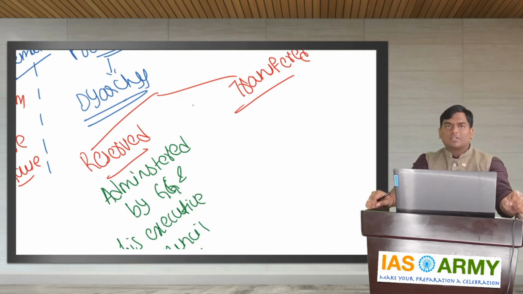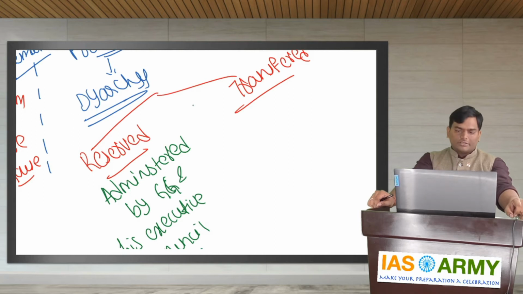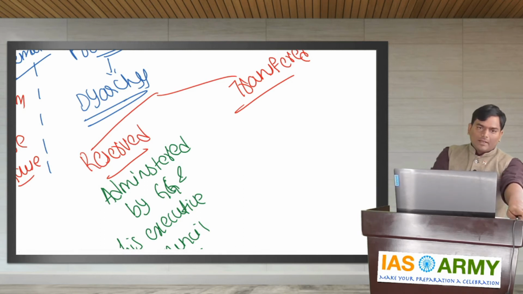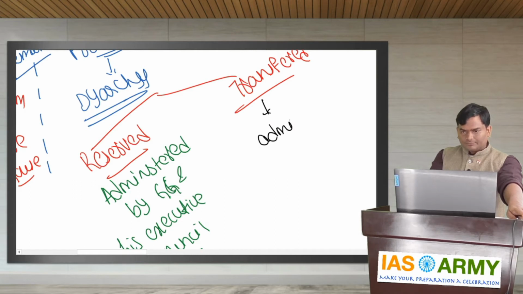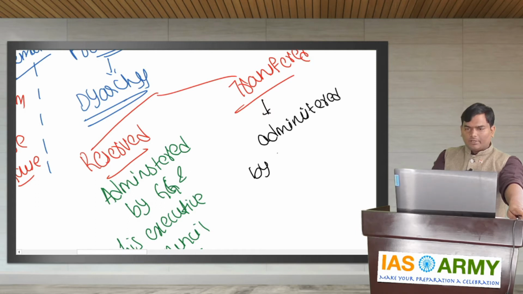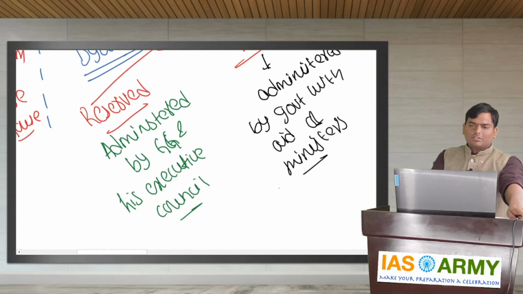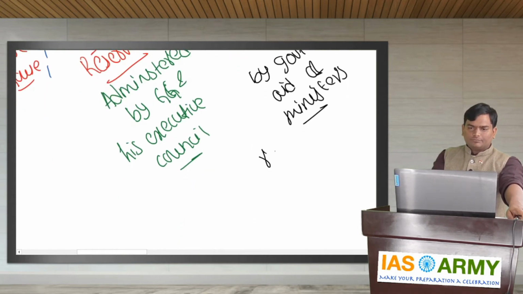Reserved subjects are administered by the Governor General with the aid of his Executive Council, whereas transferred subjects are administered by the government with the aid of ministers, who are responsible to the Legislative Council.